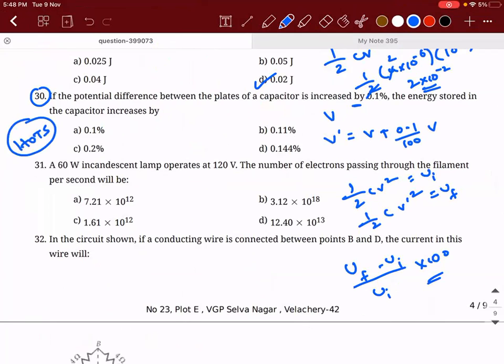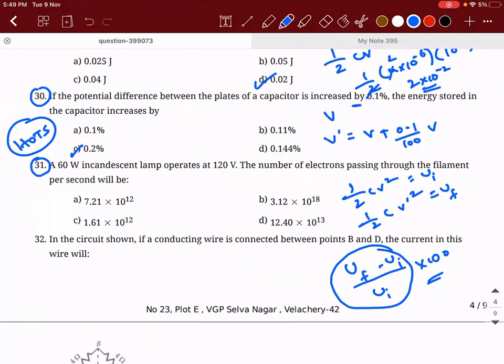This is the idea we have discussed twice today. Whenever they ask you about the increase or decrease, it is always final minus initial divided by initial into 100. So on solving this, you will get the answer as 0.2%. Next.